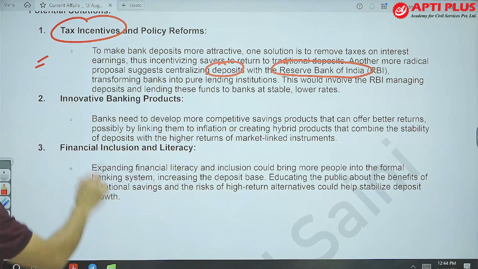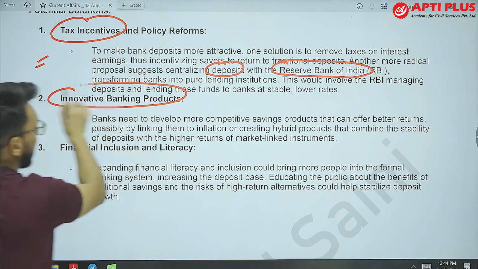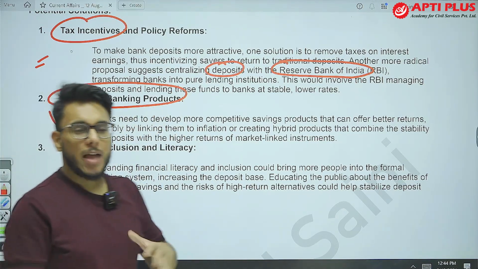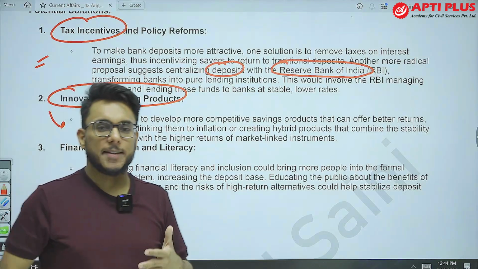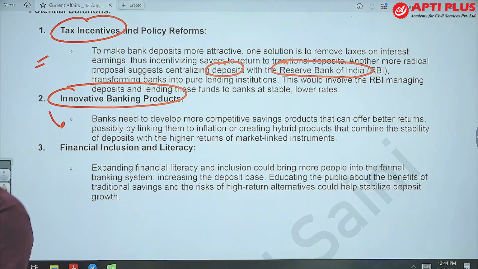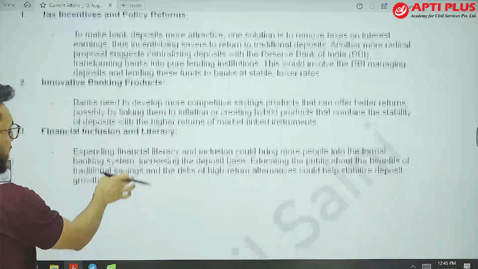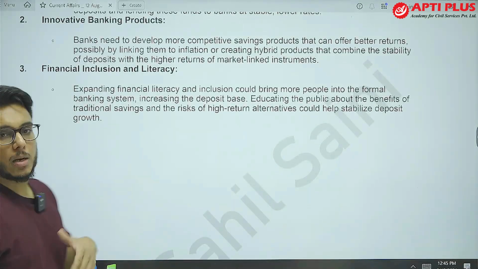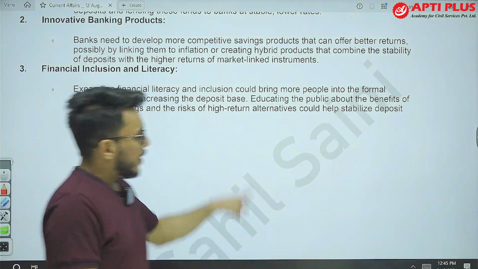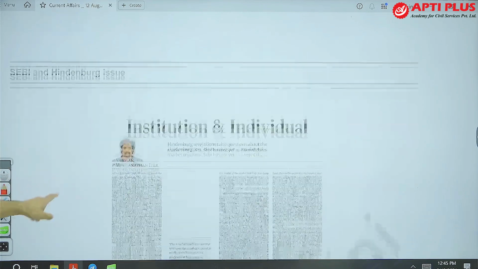Then next, we need to come out with innovative banking products, so that people who are diversifying their money in the stock market, etc., might go to banks and deposit their money in the banks. So this is something that can be explored. Then financial inclusion and literacy, so that more people come into the formal banking system. So these are the things to be focused upon here.